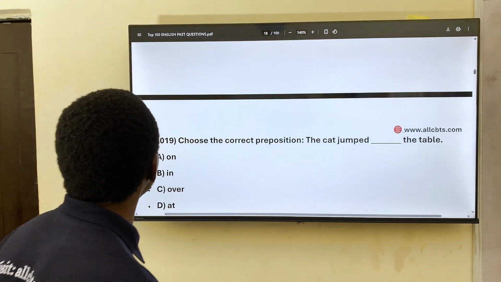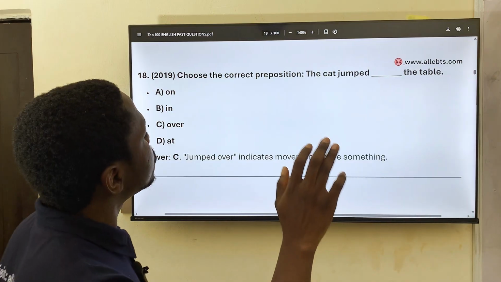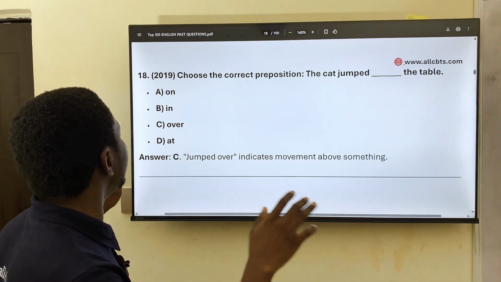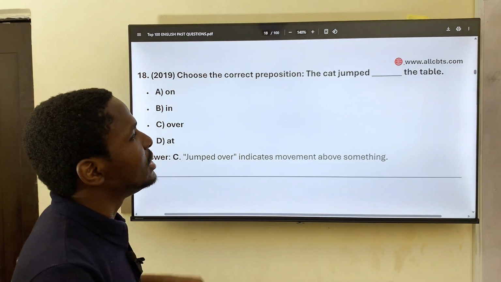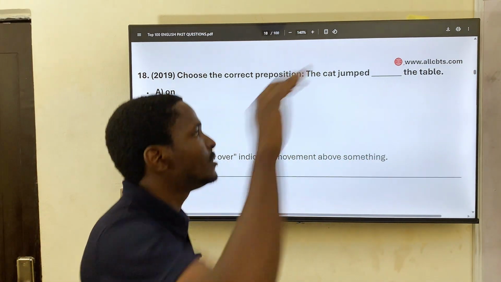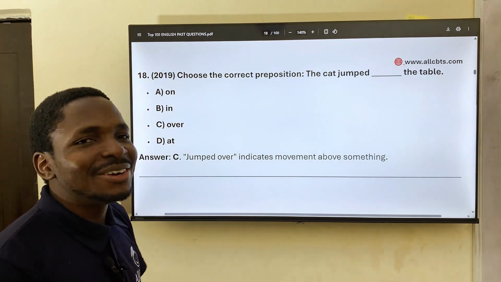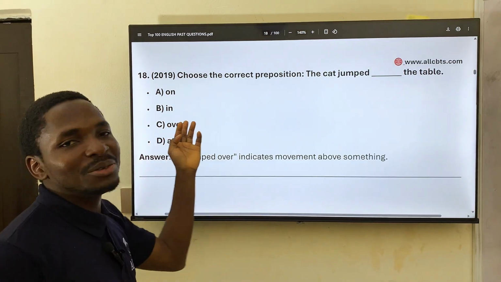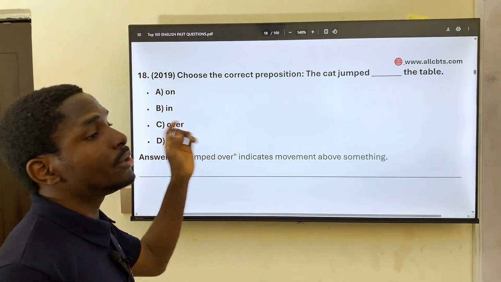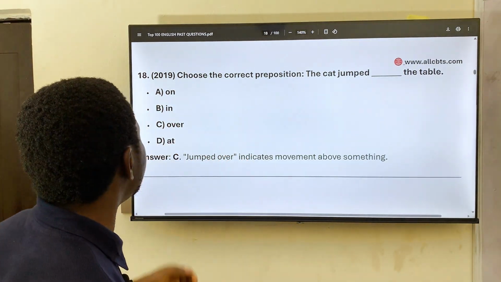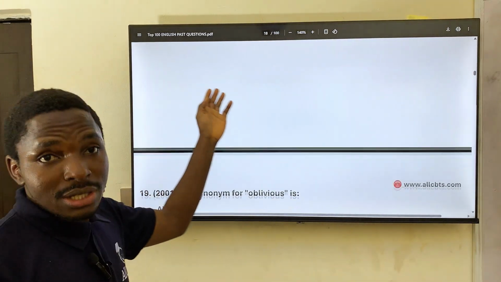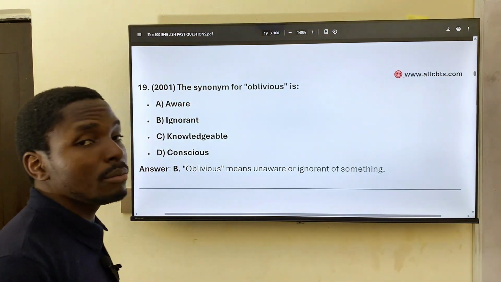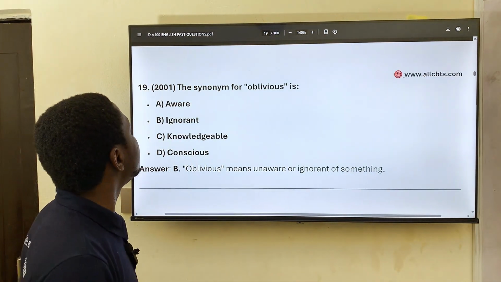18. Okay, we have choose the correct preposition. The cat jumped. We have on, in, over, at the table. The cat jumped over the table. Okay, so the cat jumped over the table. Yes. So this is definitely going to be the most correct preposition here. Now, it's not that cats also can't jump on the table, but over sounds more like the correct option.